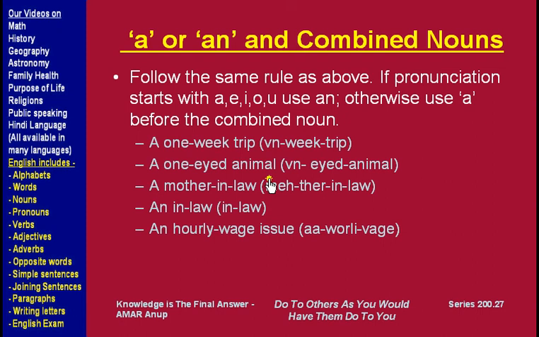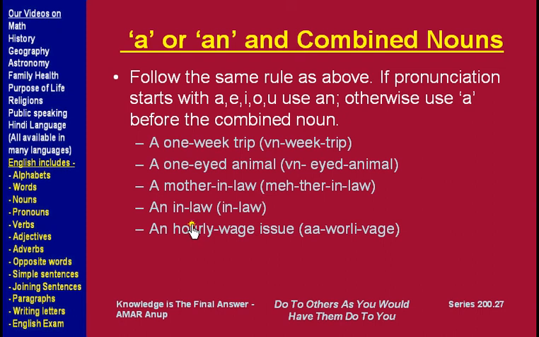Even though the first alphabet in the spelling is o, the pronunciation starts with w, a consonant, so we say a one-eyed animal. Next example, mother-in-law. The pronunciation starts with m, so m is a consonant, so we say a mother-in-law.